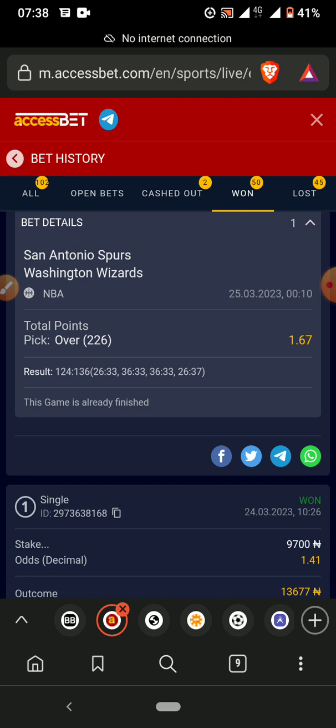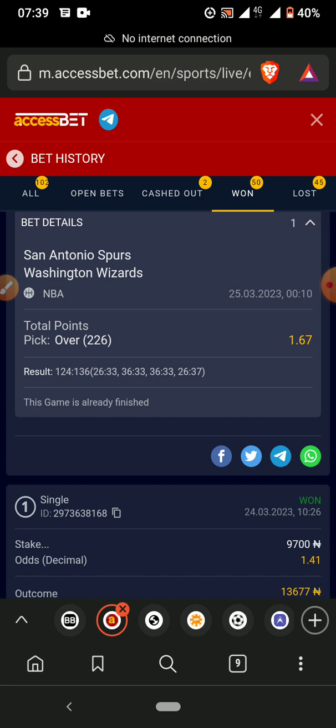So simply put it this way: if the average that you have calculated is higher by 5 points than the lowest over that you have been given, you take the over. So this was the lowest over, not under, the lowest over on this match.